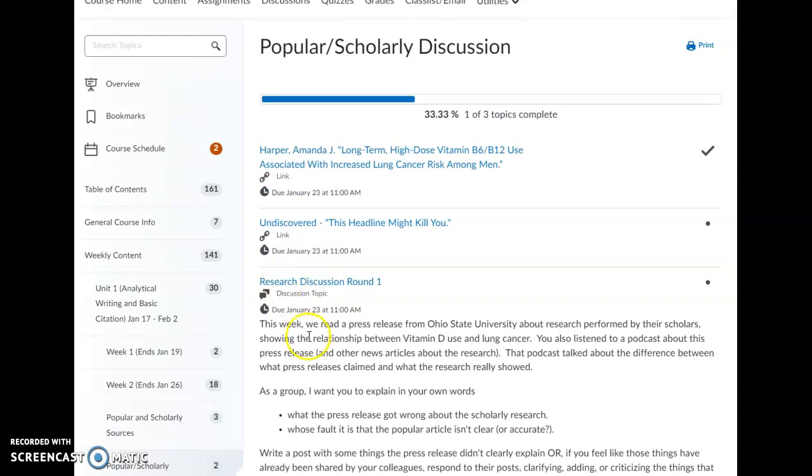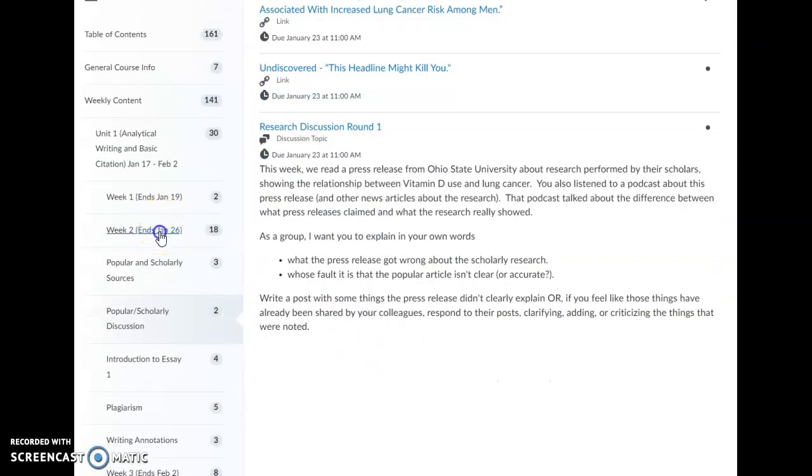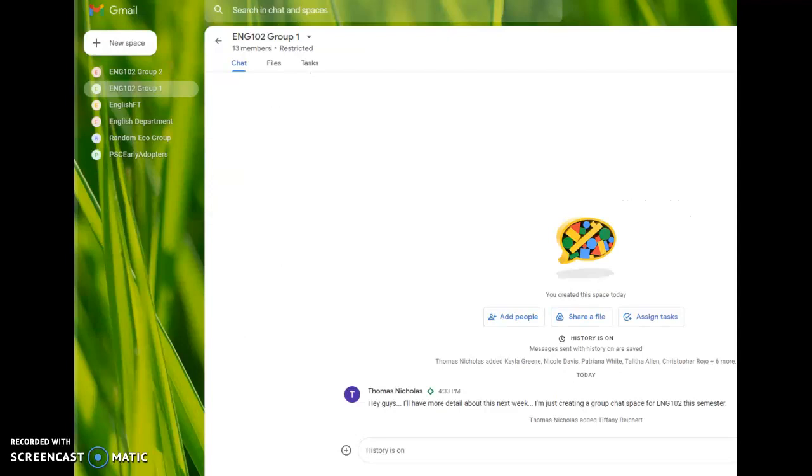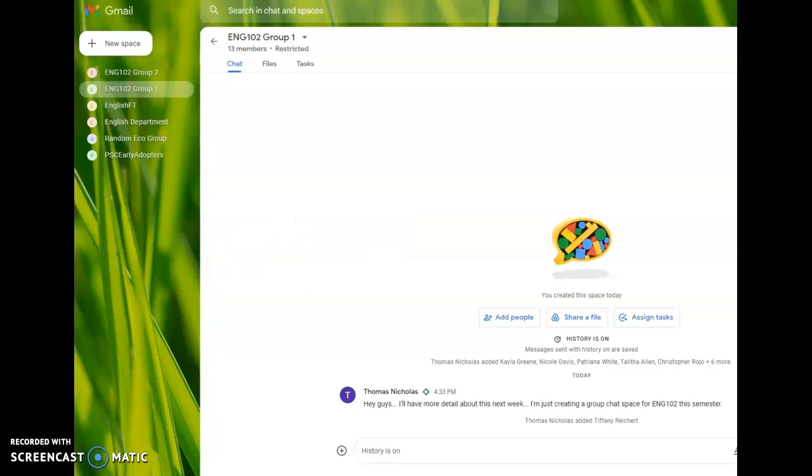My goal is for you guys to work with this group the entire semester long. The other thing I wanted you to do, let's get back to week number 2 here, in this group, is to check with your group on Google Chat. Let's do that real quick. So, because you guys are going to work with the same groups all semester long, I wanted to put you guys into these kind of cohort groups that you can work with.